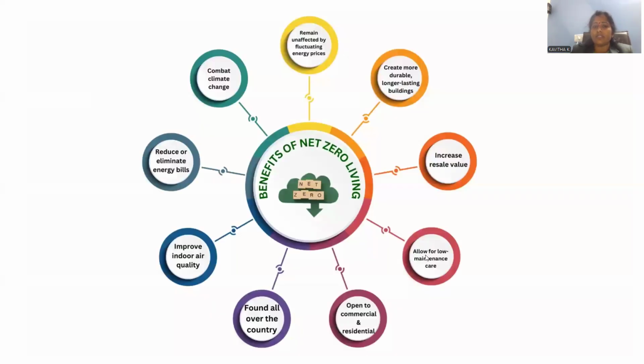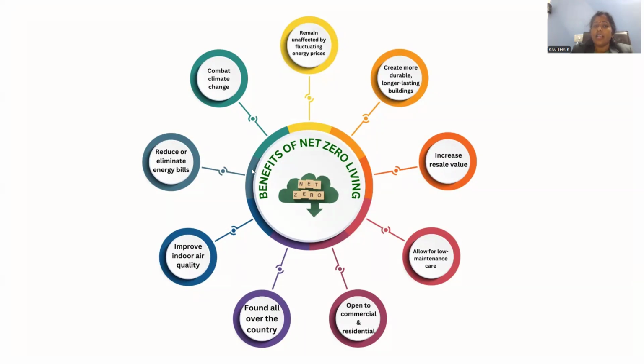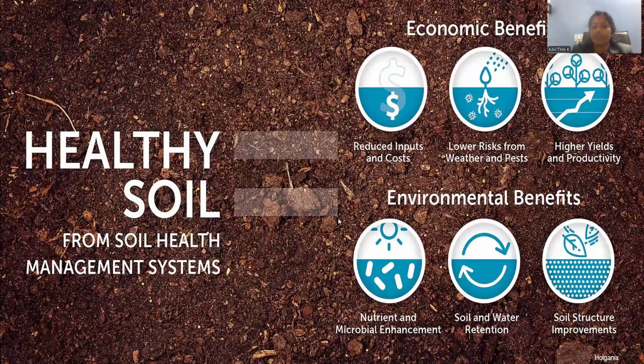These are the benefits of net zero living. So this is also an environmental best practice. By converting crop residue into manure or compost, we take a net zero food step. It is a net zero food step, right? Obviously, by this practice we are repeating the same process several times. It is a kind of quality elevation of the soil, and the soil will become healthy in nature.